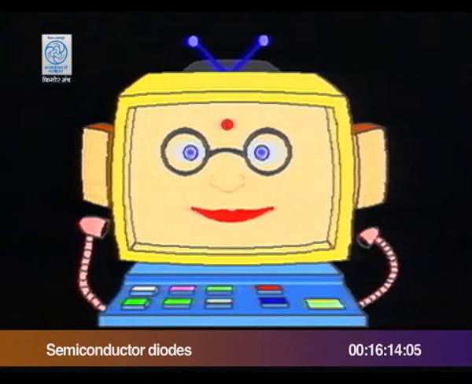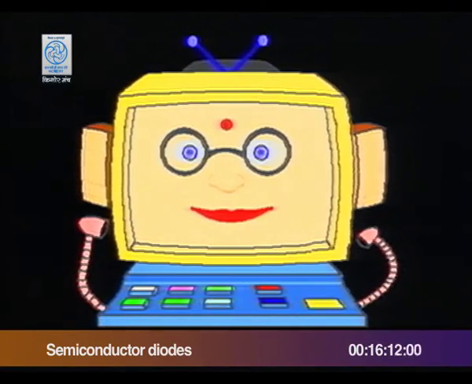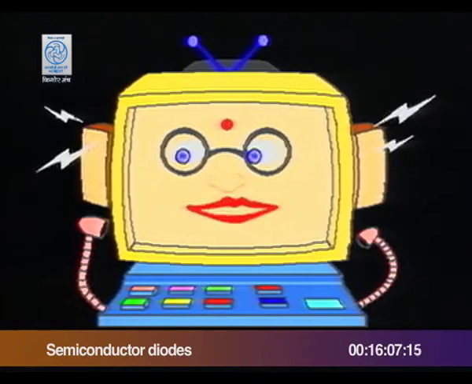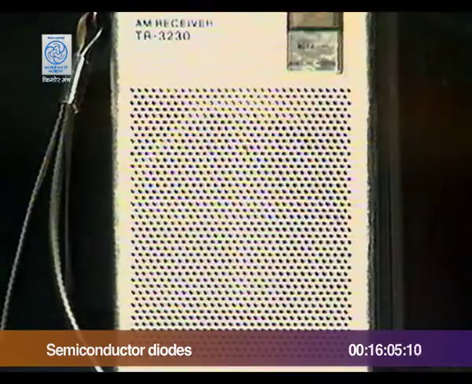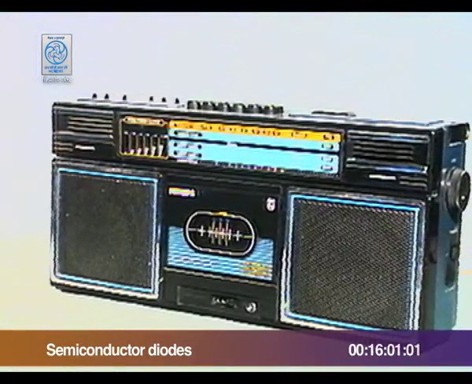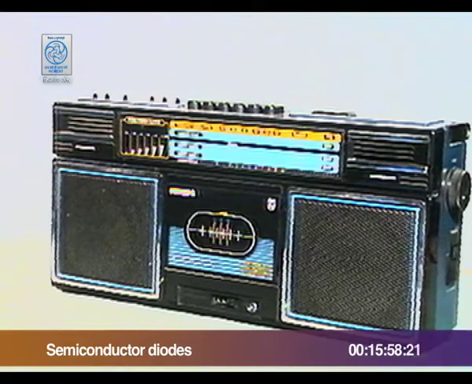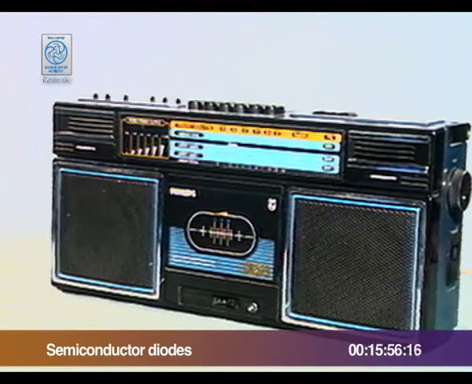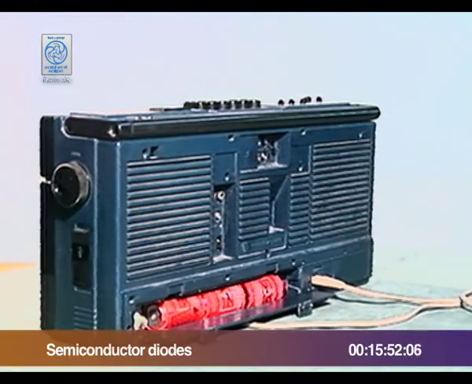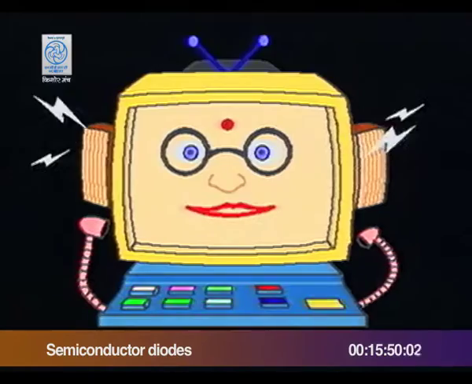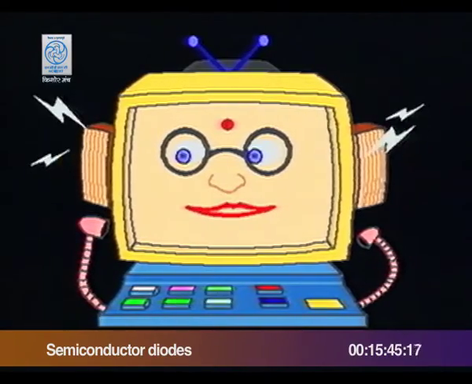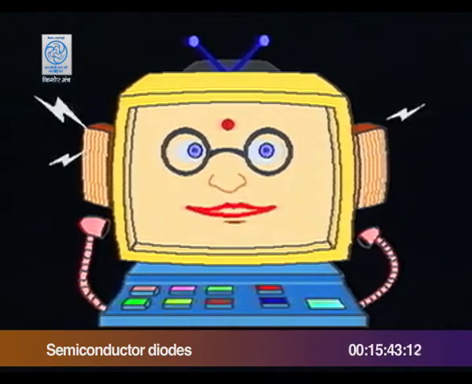Can an electrical appliance work on AC as well as DC? No. Normally, electronic gadgets like transistors, televisions, tape recorders are designed to operate on either AC or DC. But some transistor radio sets can work on AC as well as DC? Yes, indeed. But they have a battery eliminator built in, which converts AC into DC.